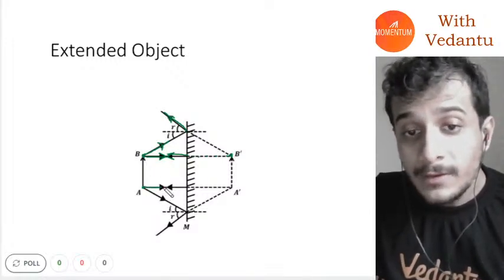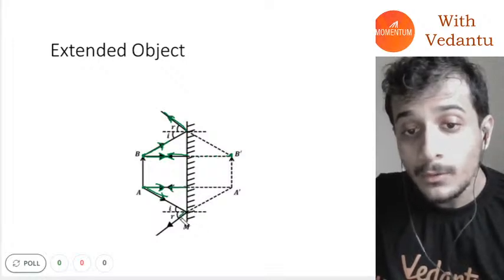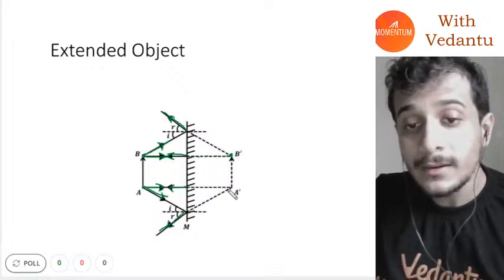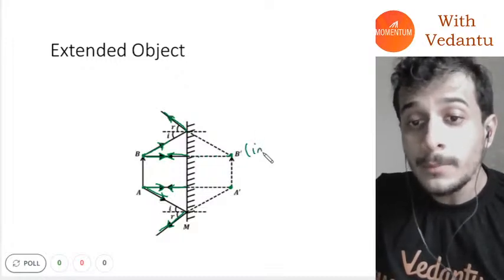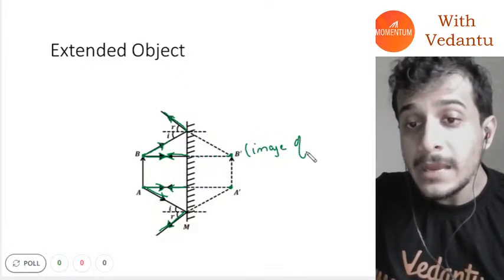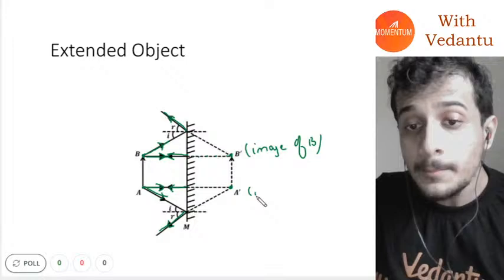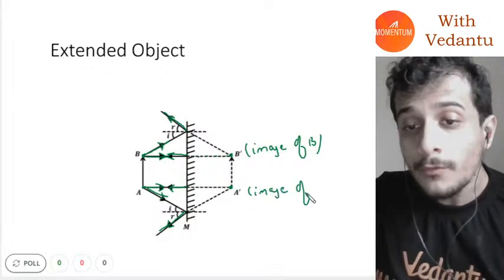for point A, I will take out two incident rays. I will look at the two reflected rays. Okay, I will extend the two reflected rays back and they will meet at point A dash. So this point will be image of B and this point will be image of A.